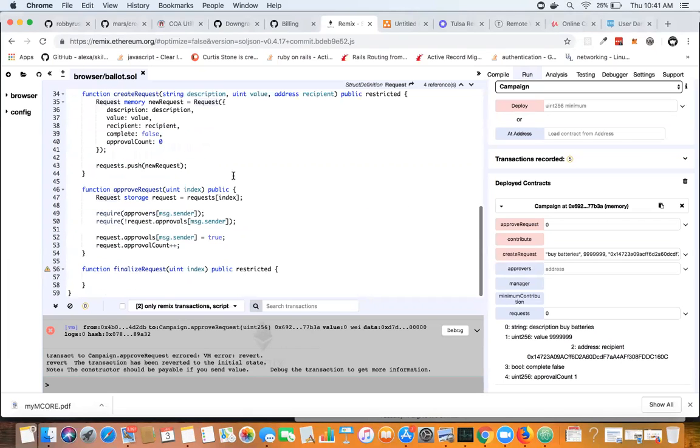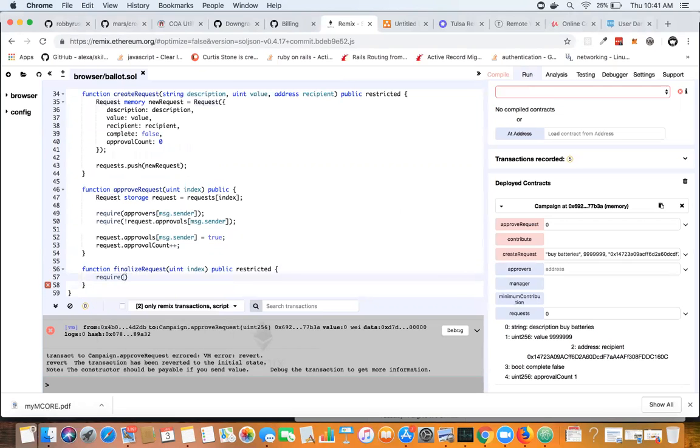So back inside my function, I'm going to add on a require statement to require that request index is complete, like so. So require, and that will be requests index and complete. Now I don't want the require statement to be true, so I have to add on the not to flip the Boolean. If the Boolean is true, we want to flip it to false, so the require statement fails.